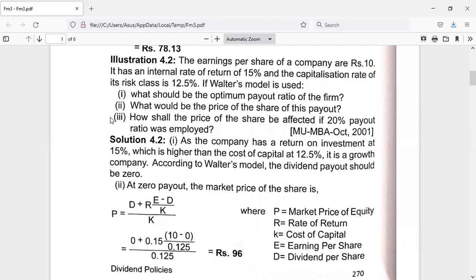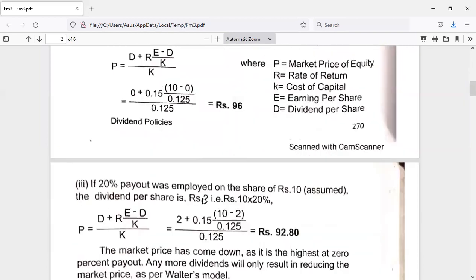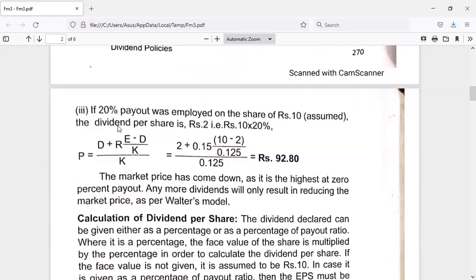Now, in the third question, they are asking us to calculate the market price of the share if there is a 20% D. D is nothing but the dividend payout ratio. Suppose D is equivalent to 20%, what would be the market price, or what effect would that 20% dividend payout have on the market price, that we have to calculate here. Now for this, again we have to follow the same formula only, no changes at all.